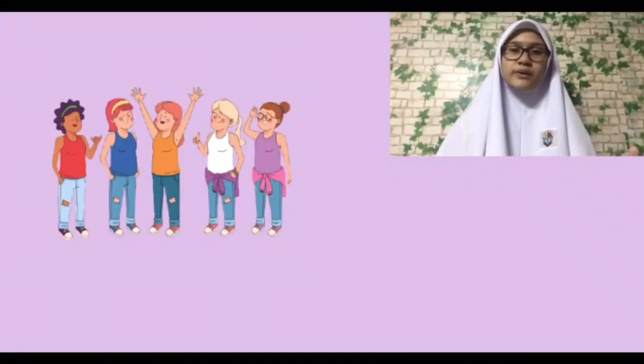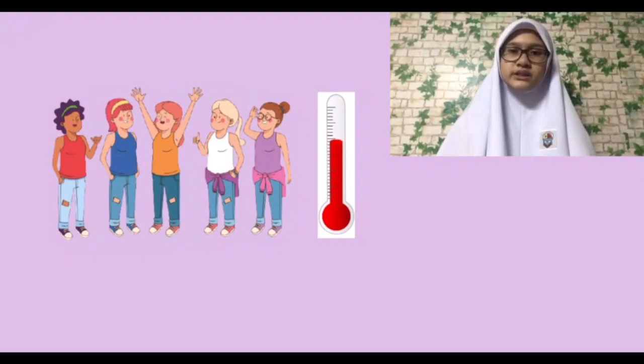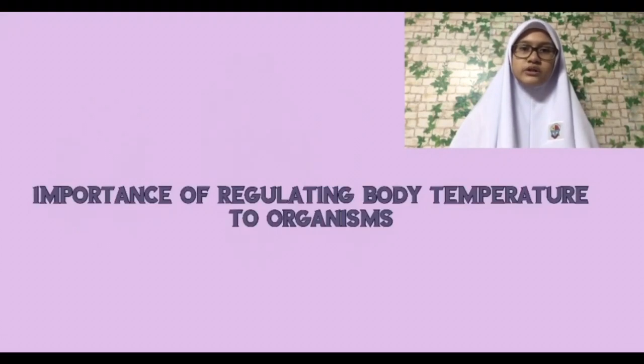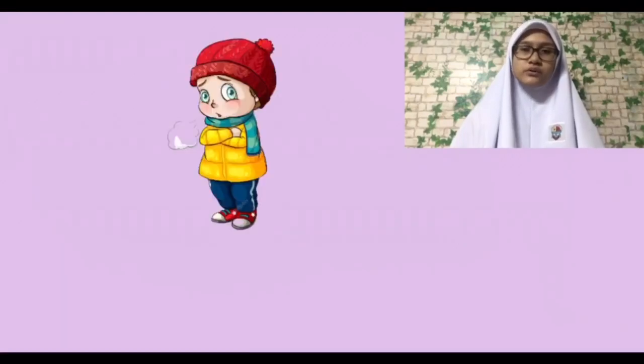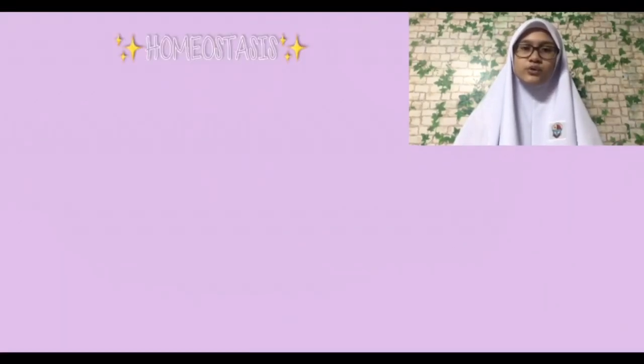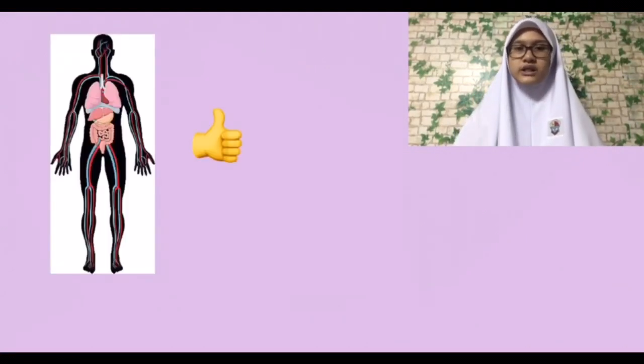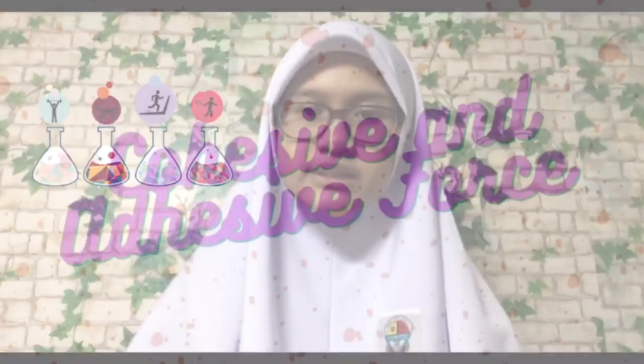Since life is based on water, and the temperature of water rises and falls slowly, living organisms are better able to maintain their normal internal temperature and are protected from rapid temperature changes. What is the importance of regulating body temperature to organisms? If our body becomes too hot or too cold, our body will undergo the process called homeostasis. You must know that living organisms can function only if their internal conditions are kept within a specific range. This is because enzymes in body cells must have the correct temperature to be able to catalyze chemical reactions.